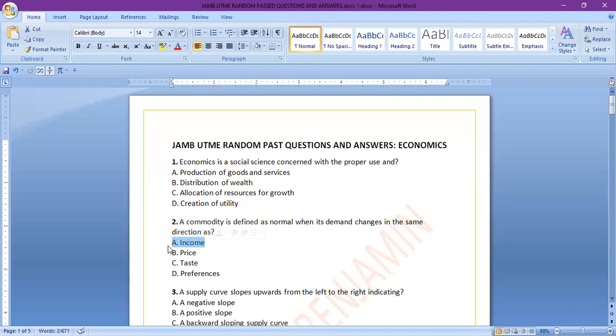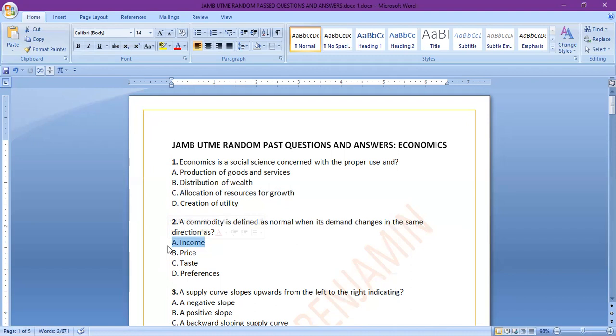Because a commodity is defined as normal when its demand changes in the same direction as income. Out of these options, they are all factors affecting demand, but it's only income that clearly moves in the same direction with a normal commodity.